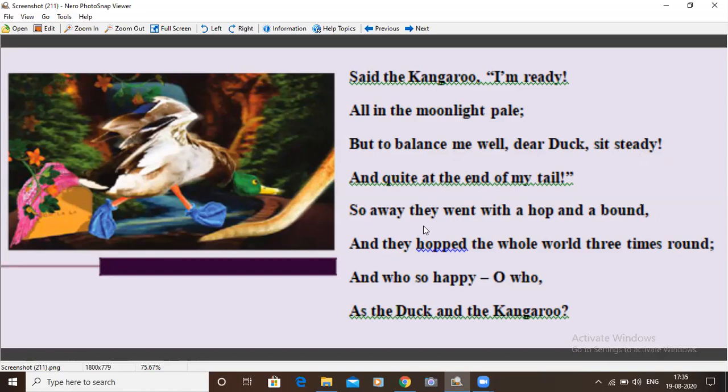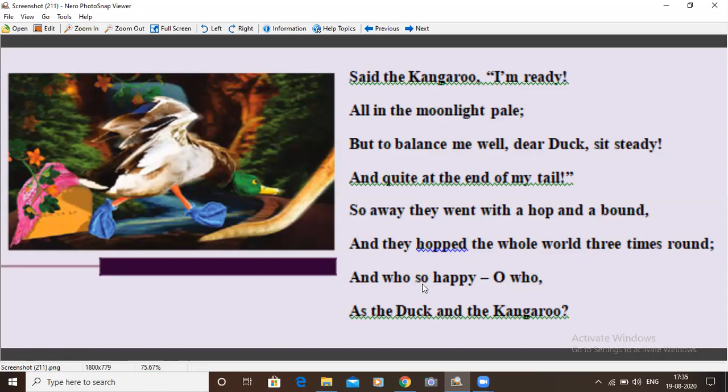They started their journey and they hopped the whole world 3 times round. Okay, they saw many places. This is a hyperbole actually. They hopped the whole world 3 times round. See, they actually cannot go around the world 3 times. So this is a hyperbole, an exaggerated way of saying something. So it means here that they went to long distances.